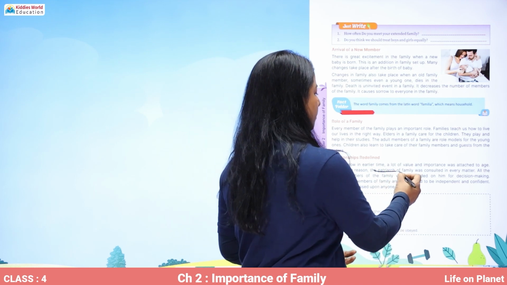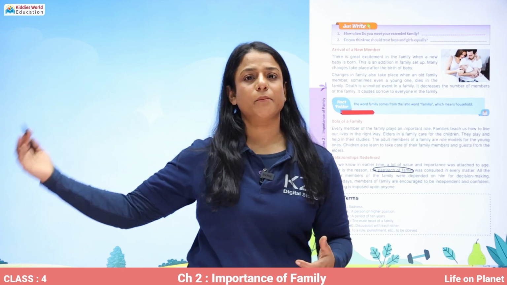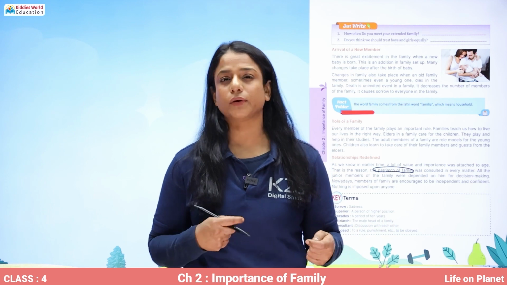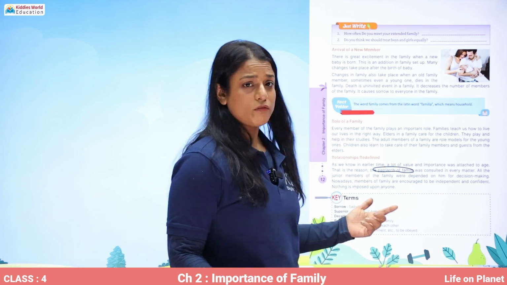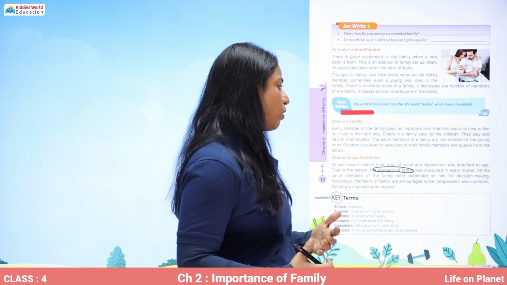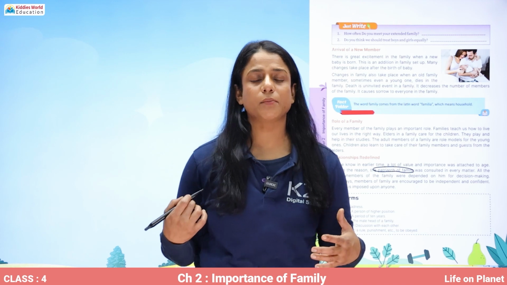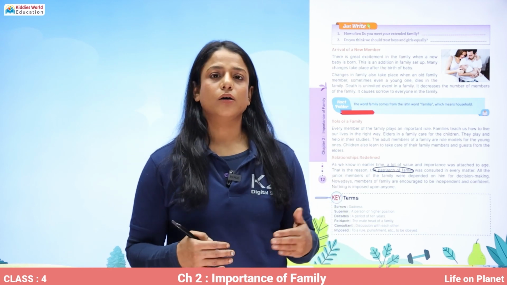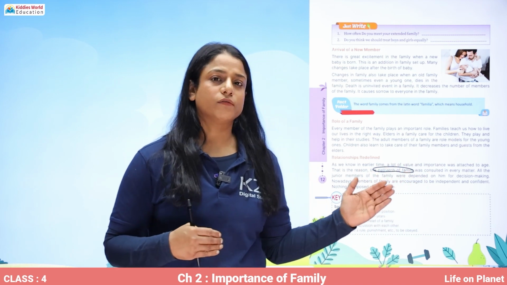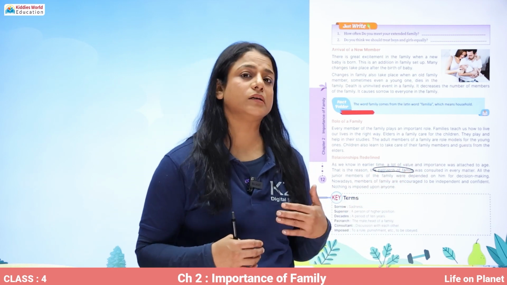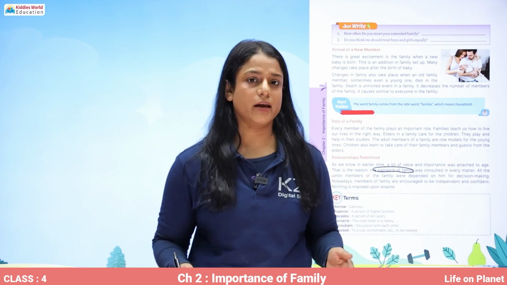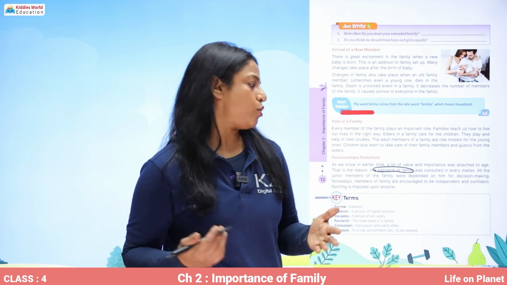Patriarch of the family means the oldest male member of the family. That member was consulted for every small or big decision of the family. And all the junior members of the family were dependent on him for decision making. The family members who were young, who were lower in age than the patriarch, were all dependent on the decisions of the elders, whether the decision was correct or incorrect, they had to follow it.